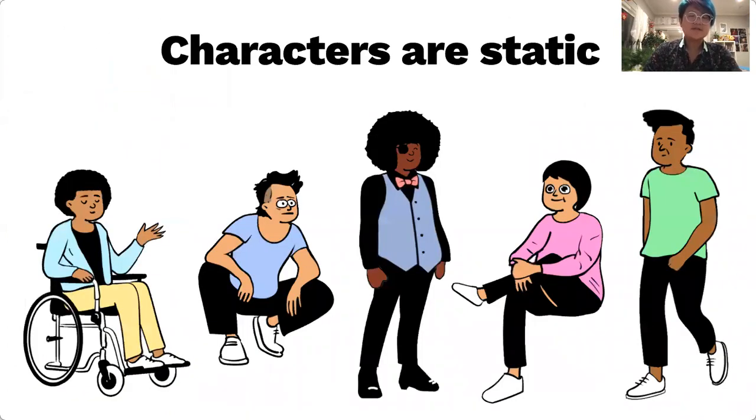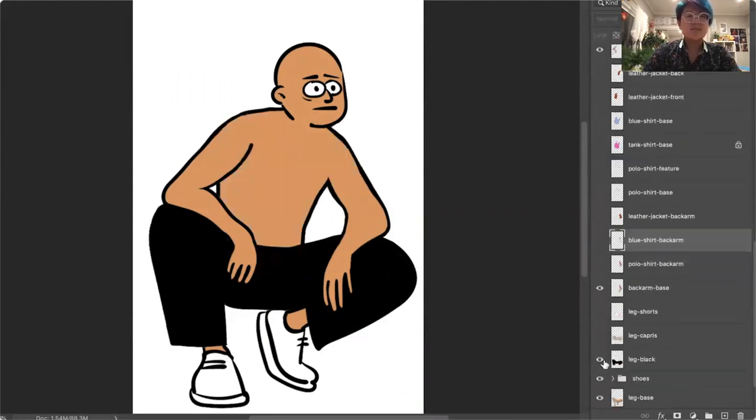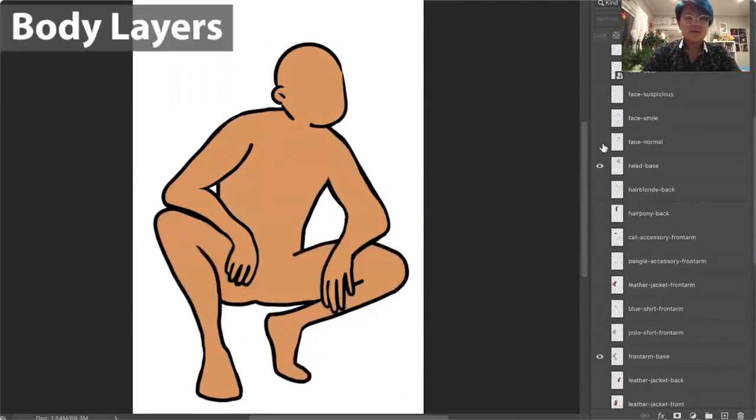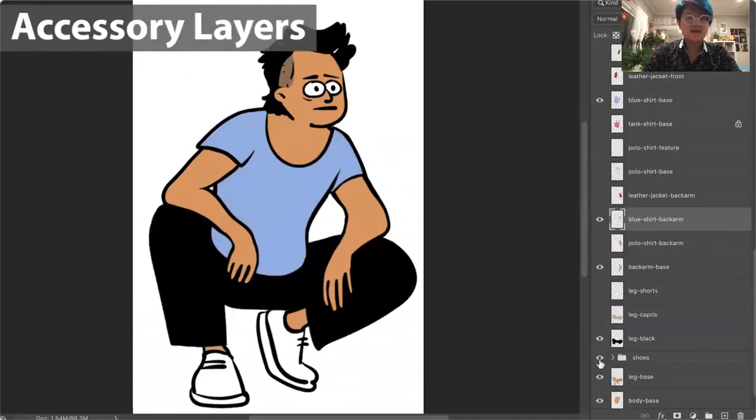Although there are typically dozens of these clothes and accessories to choose from, these tools do not support direct control over pose, proportion, or animation of the characters. To allow end users to easily choose and composite accessories, the artwork for these tools is on independent layers. Body layers are layers with artwork that represent body parts, and accessory layers have the mix and matchable assets.